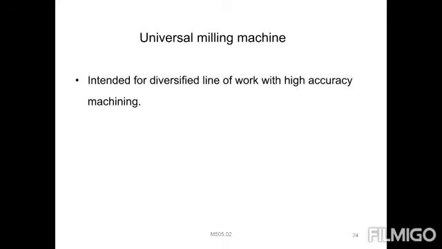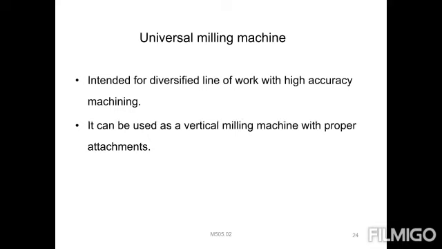Next, universal, again continuation. It is intended for a diversified line of work with high accuracy machining, right? It can be used as a vertical milling machine with a proper attachment. Attachments are also a most important thing in a milling machine. Always milling machines are used as very versatile performers. One more attachment can be attached to the milling machine, a separate part attached to it.